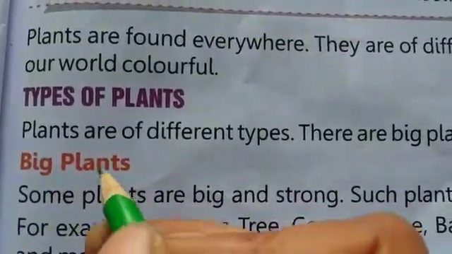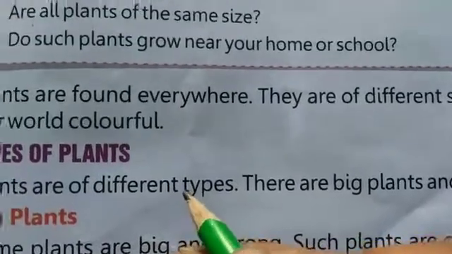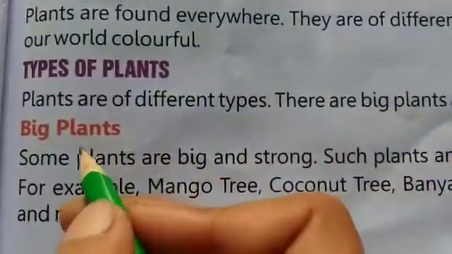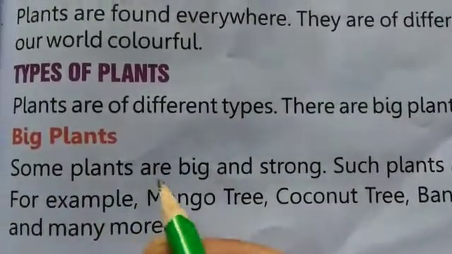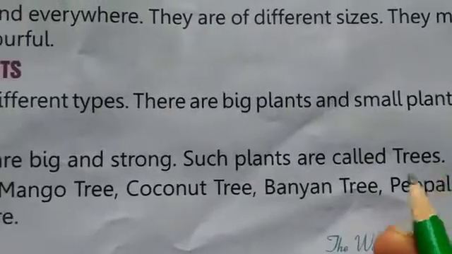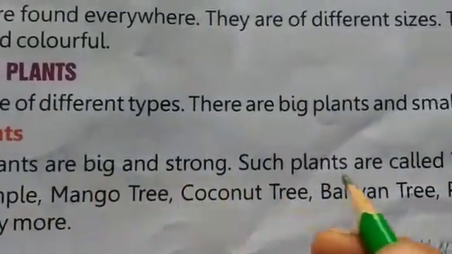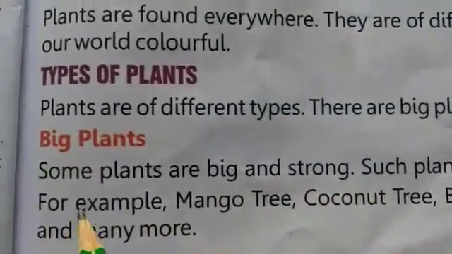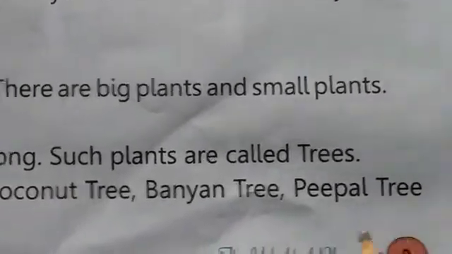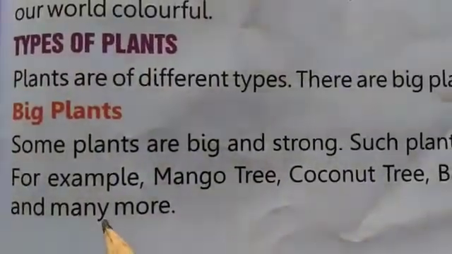First thing is, plants are of different types. There are big plants and small plants. First we discuss big plants. Some plants are big and strong. Such plants are called trees. Big and strong plants are called trees. For example, mango tree, coconut tree, banyan tree, peepal tree, and many more.